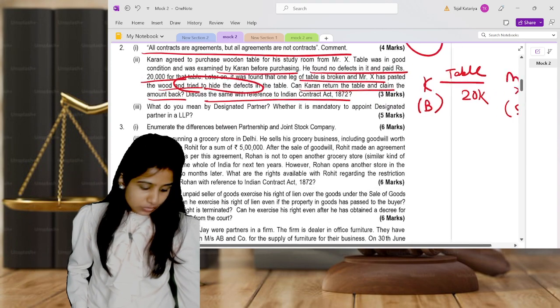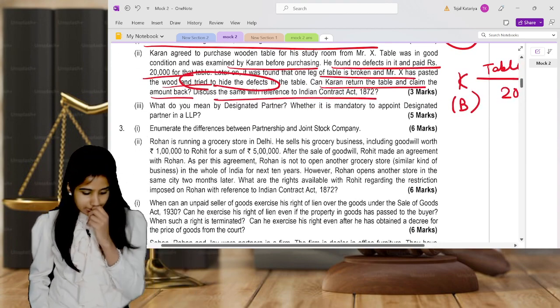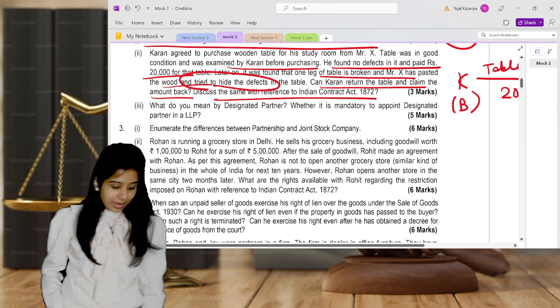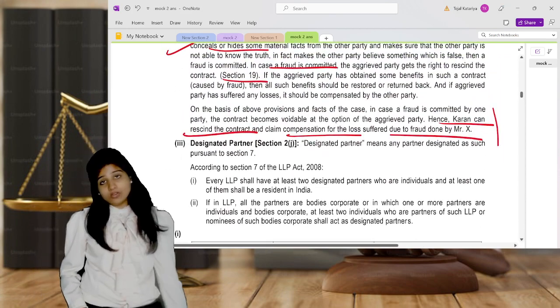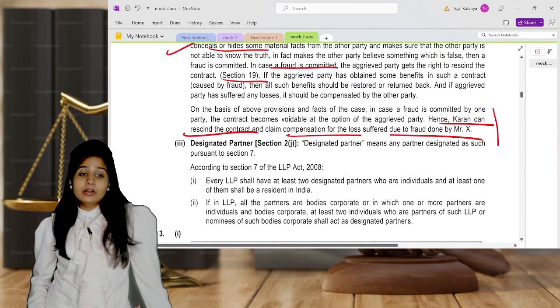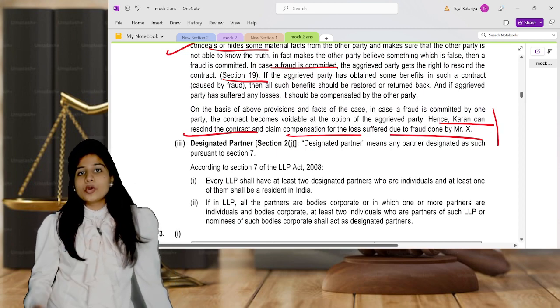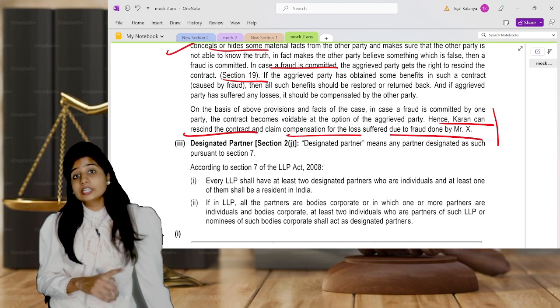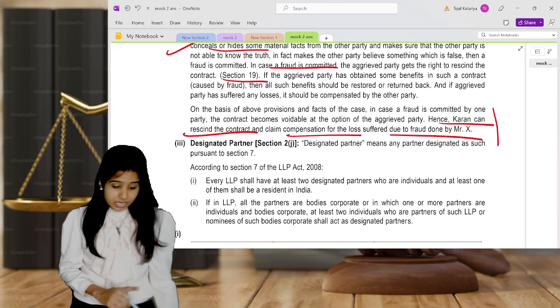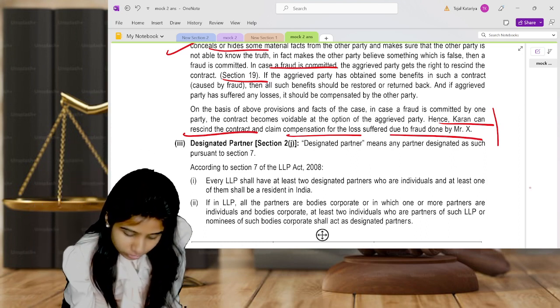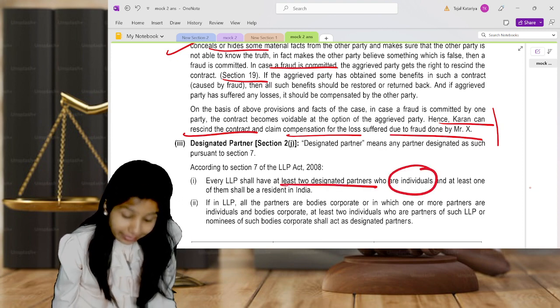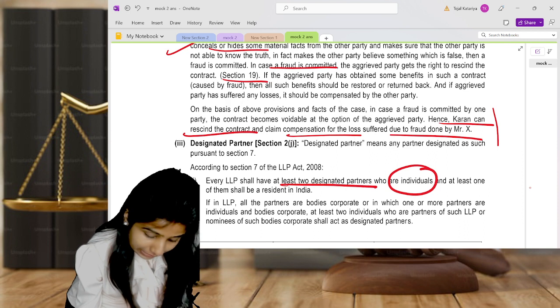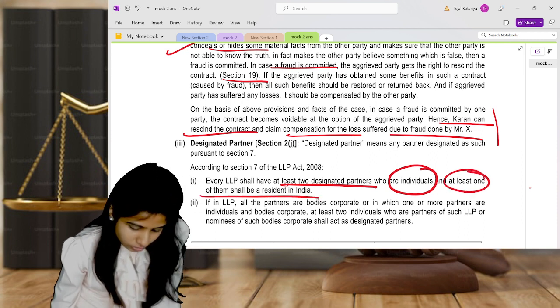The next question is what do you mean by the designated partner, and is it mandatory to appoint a designated partner? This question is given under Section 7 of the LLP Act. Obviously every LLP must appoint a designated partner, but that designated partner should be a resident of India also, and should be an individual also. So you understand, there should be at least two partners who are individuals, and at least one of them should be a resident of India.